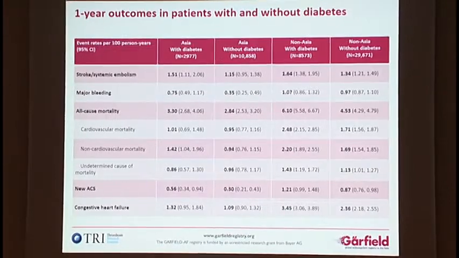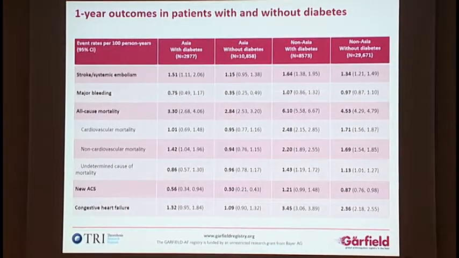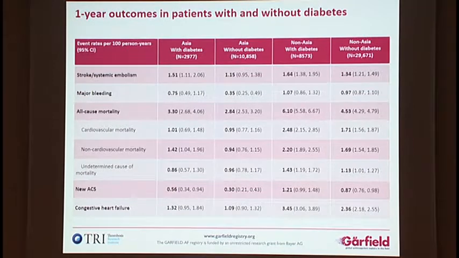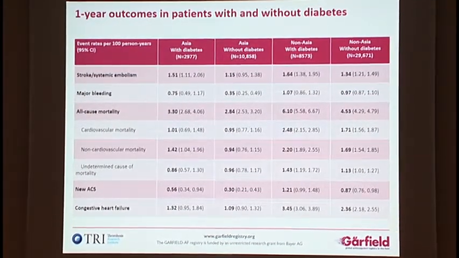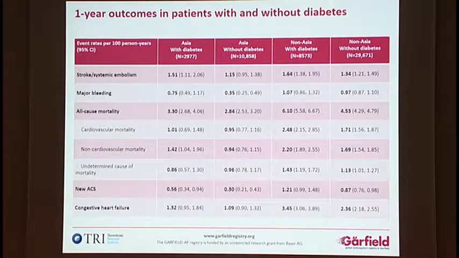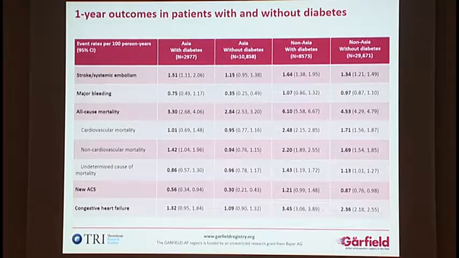Looking at the one-year outcome of the patients with and without diabetes, the stroke and systemic embolization, major bleeding, all-cause mortality, cardiovascular mortality, non-cardiovascular mortality, new onset of acute coronary syndrome, and congestive heart failure were more in the diabetic population compared to the non-diabetic population, as expected. But when we compare the non-Asian population with diabetes versus the Asian population with diabetes, we found all these risk factors were more prevalent in the non-Asian population compared to the Asian population.